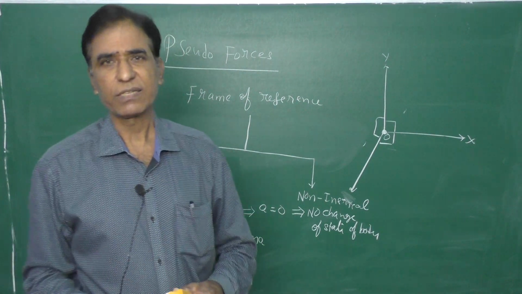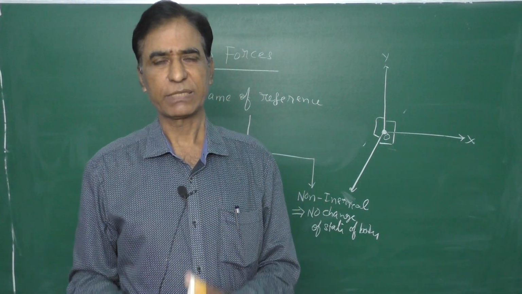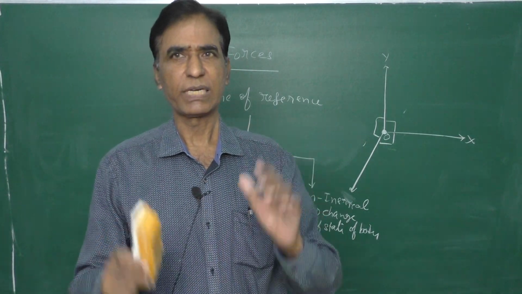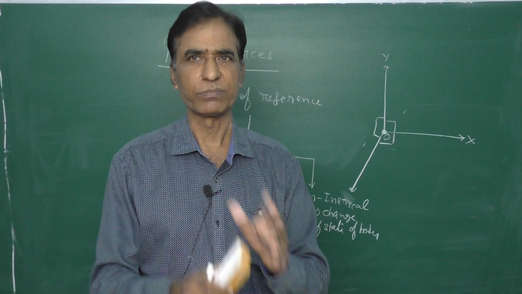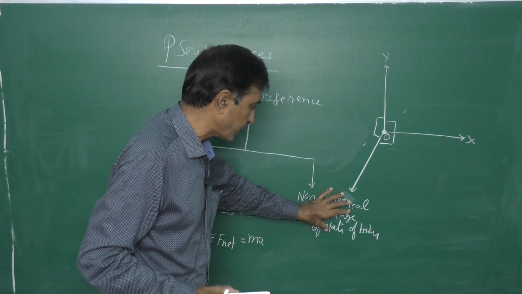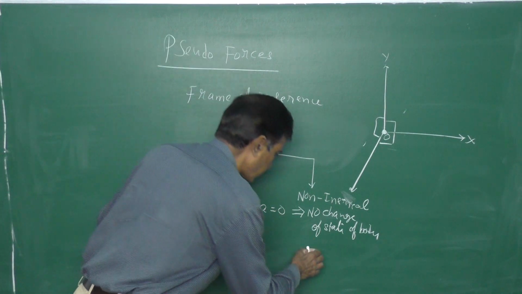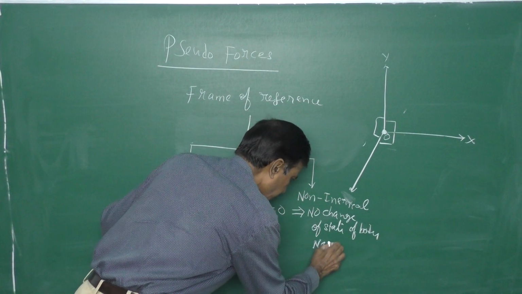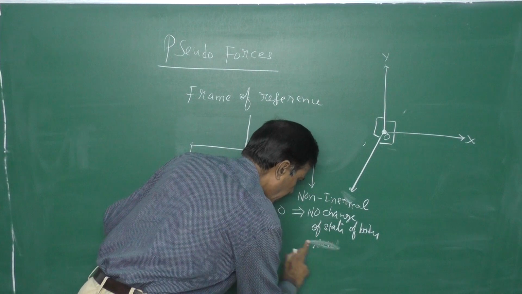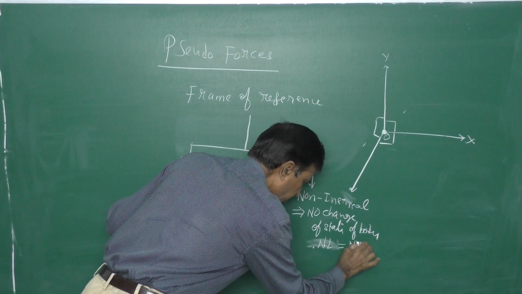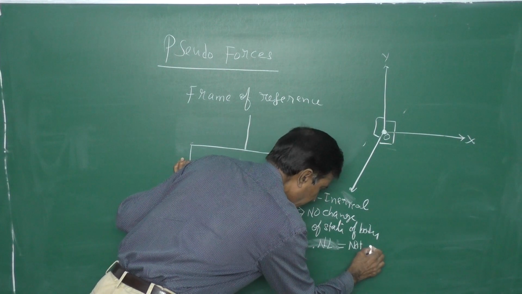So what is a non-inertial frame? Just the opposite. That means Newton's laws of motion are not obeyed here in their natural form. Here Newton's laws are not obeyed, unlike in the inertial frame where they are obeyed.